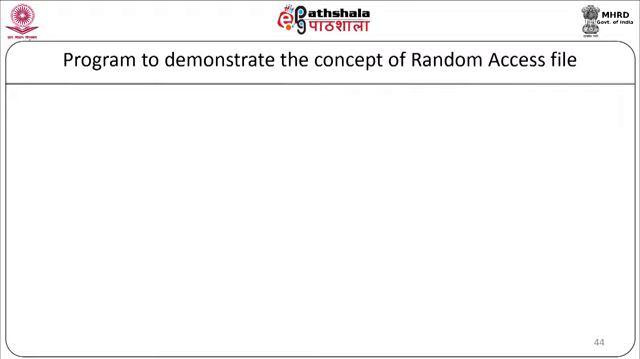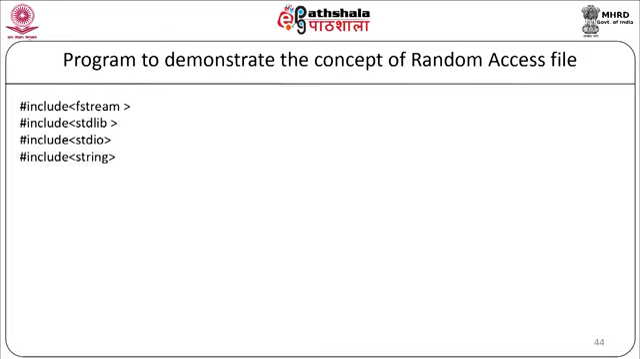Now let us see a program to demonstrate the concept of random access file handling. Now here in random access file handling, we are going to manipulate our positions, so that particular code is very important. We will start with our program: #include <fstream>, #include <stdlib>, #include <stdio>, #include <string>. We will define our class first, employee.